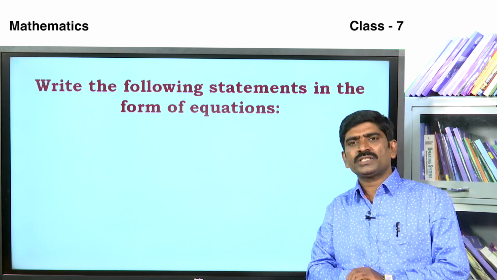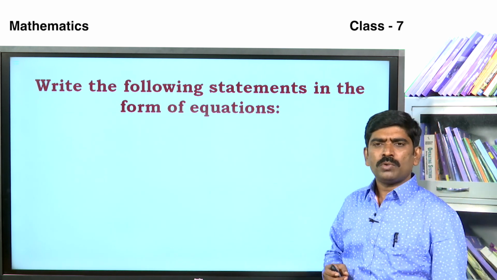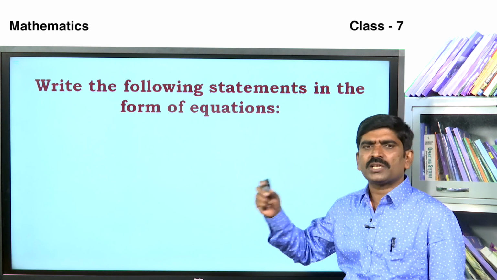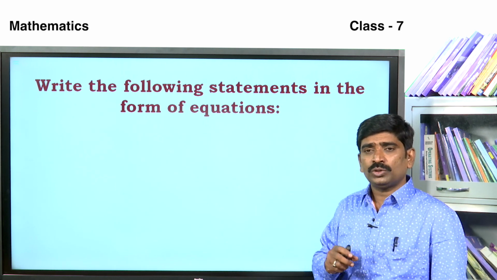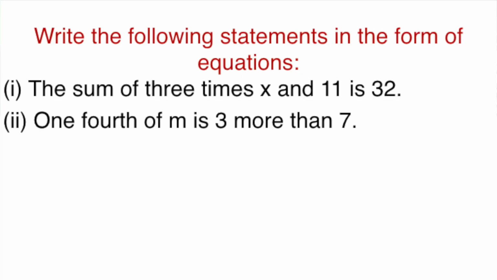Write the following statements in the form of an equation. Some statements are given here. Write this statement into the equation. The statements are given here. First one, the sum of 3 times x and 11 is 32. Second, 1/4 of m is 3 more than 7. We go for an activity about how to write the equation.